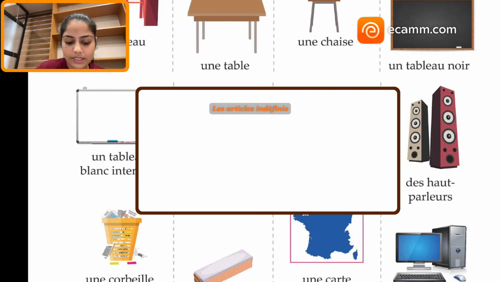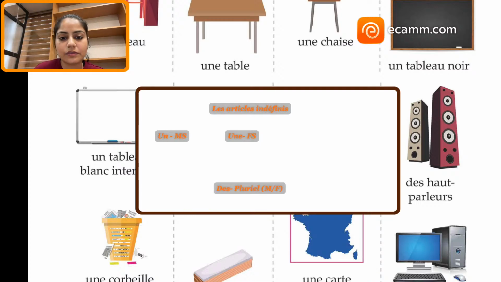Then we have un. It is used before masculine singular nouns, right? And then we have une. This is used before feminine singular nouns. And then we have des. This is used before plural nouns, irrespective of whether they are masculine or feminine. Right? So we use des as well.